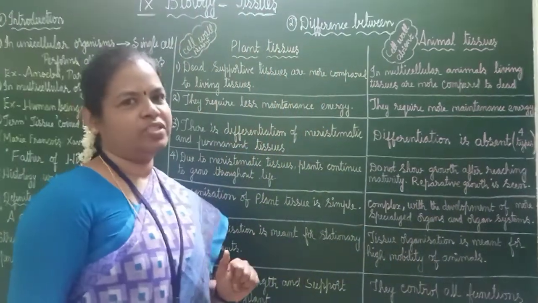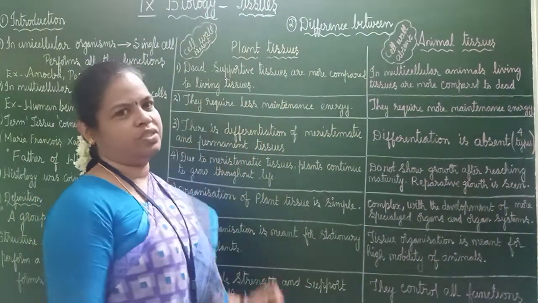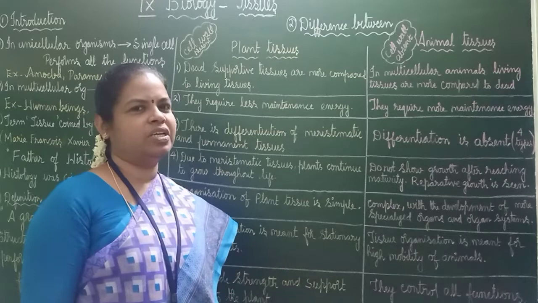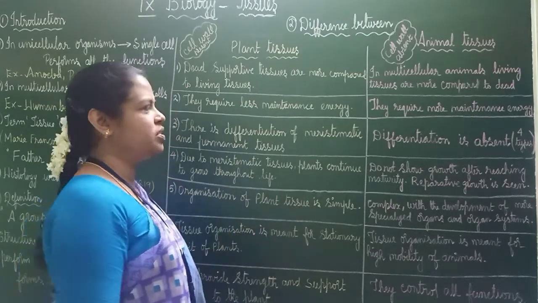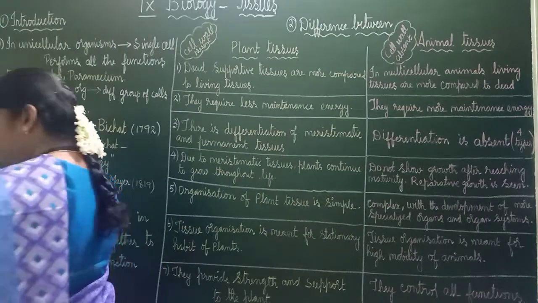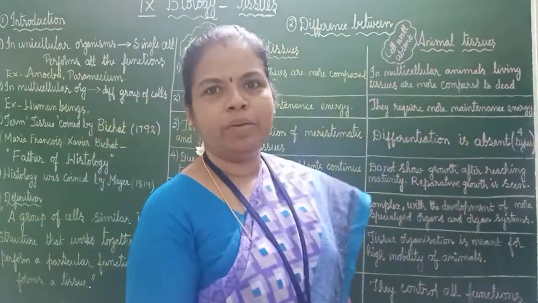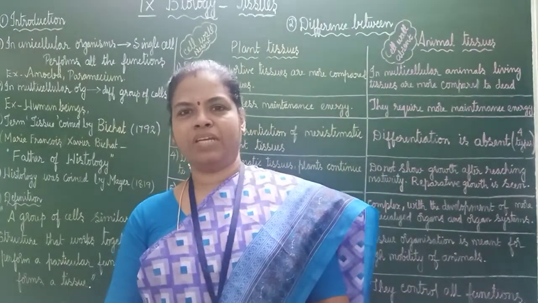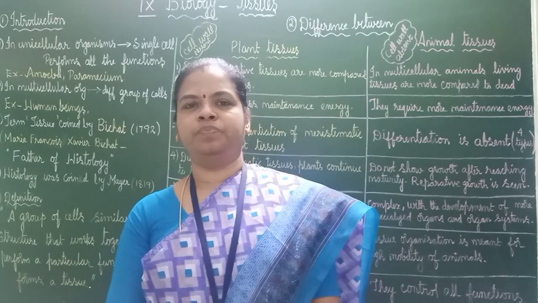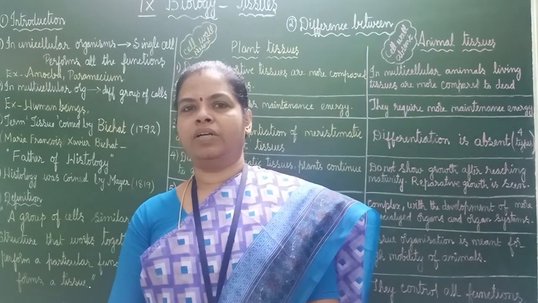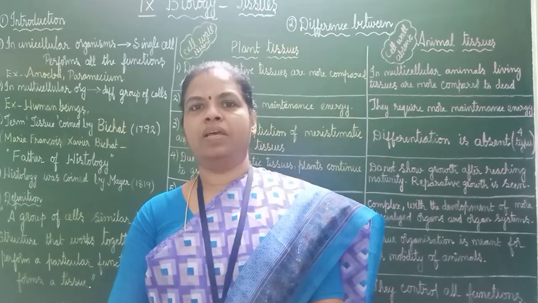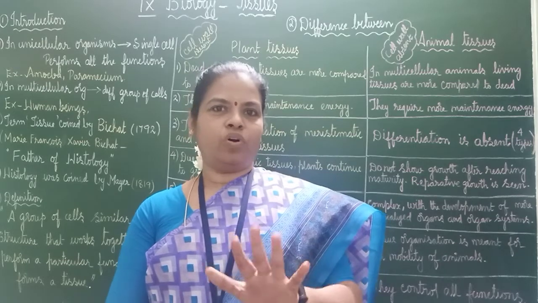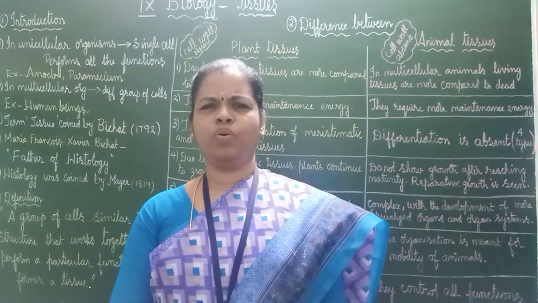The chapter we are going to study today is, as I said, tissues. Okay, in your lower classes you have studied about tissues, organ systems and all in two lines. Now we are going to study in detail. In the last chapter, ma'am explained about two things, unicellular organisms and multicellular organisms, right? That is the basis for this chapter. Unicellular and multicellular. Uni means one, only one cell. Multi means many cells are there in the organism. So that was a concept, we will keep it aside. We will see one example for that.